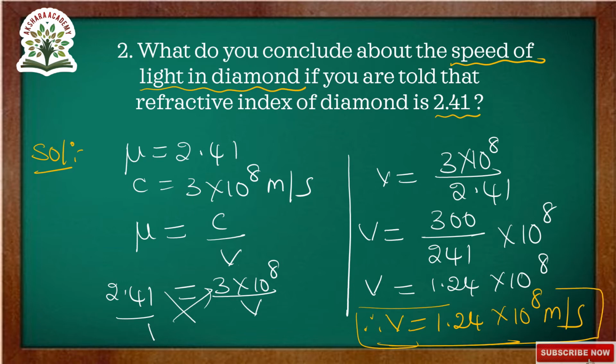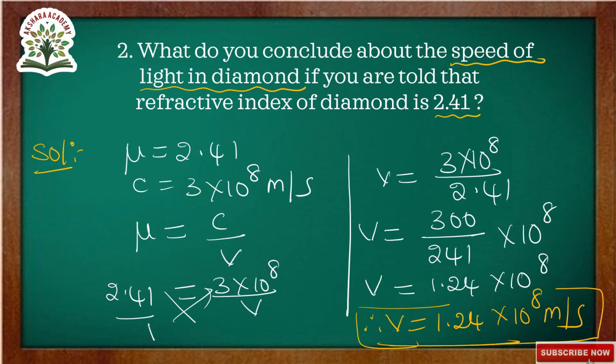Substituting the values, mu is equal to 2.41, that is equal to C value 3 into 10 to the power of 8 by V. Now taking cross multiplication, V is equal to 3 into 10 to the power of 8 by 2.41. This can be written in decimal representation as 300 by 241, which is nothing but 1.24 into 10 to the power of 8.